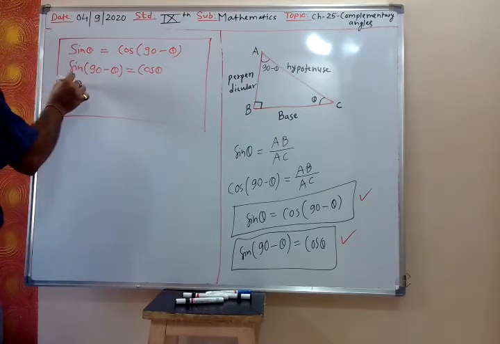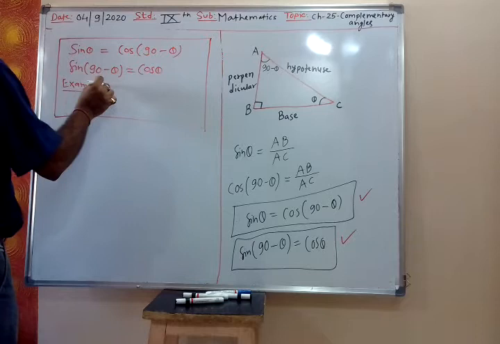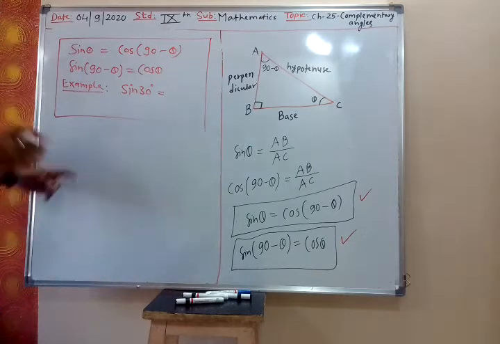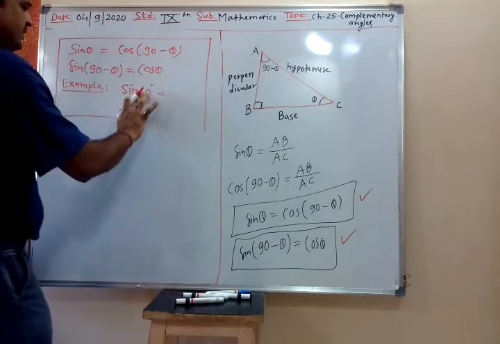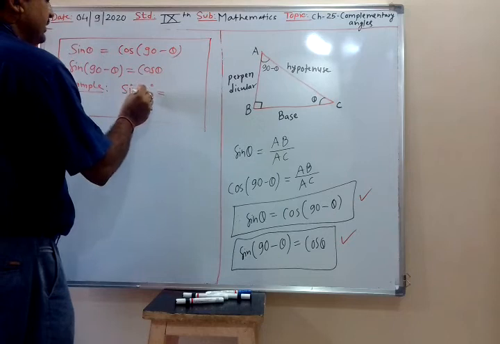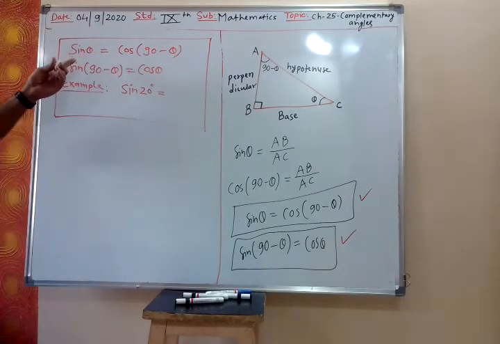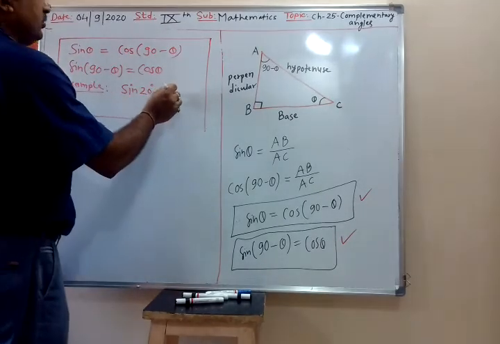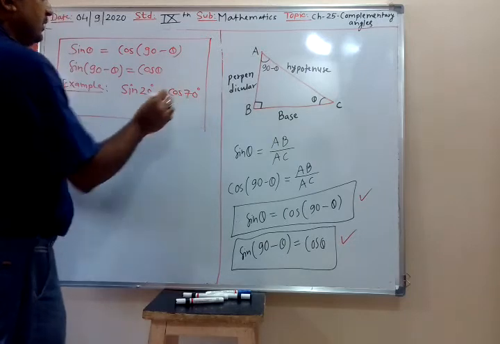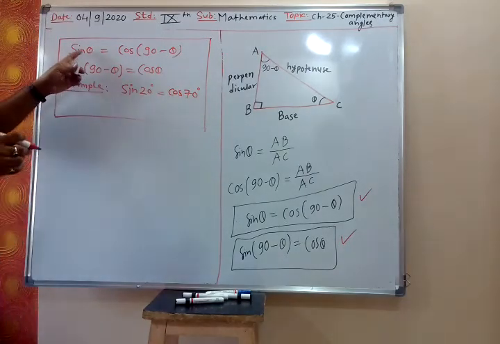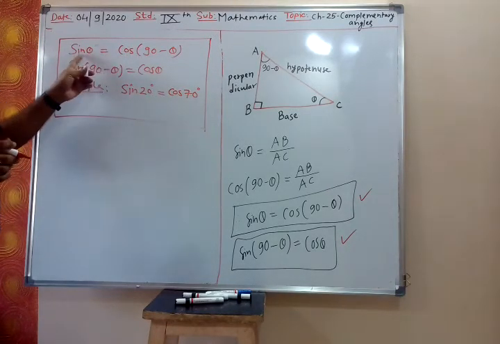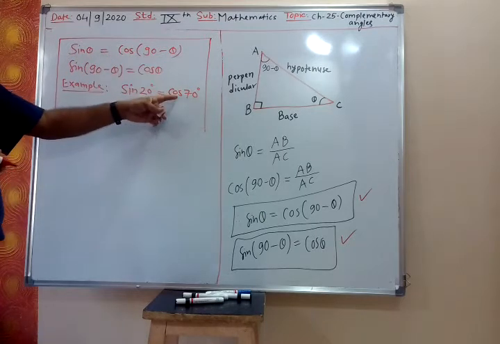For example, what is sine 20 degree? Use this formula, the complementary angle. Sine 20 degree is cos 90 minus 20 degree, that will be cos 70 degree, by using the formula sine theta is cos 90 minus theta.